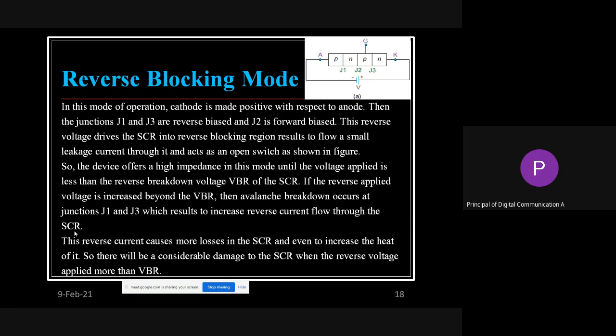Reverse current flows through the SCR, but this reverse current causes more losses in the SCR. Got it? So that will damage this SCR when the reverse voltage applied is more than VBR. So this term is very important, note it down. VBR, that is breakdown voltage. It may be forward breakdown voltage. It may be reverse breakdown voltage.